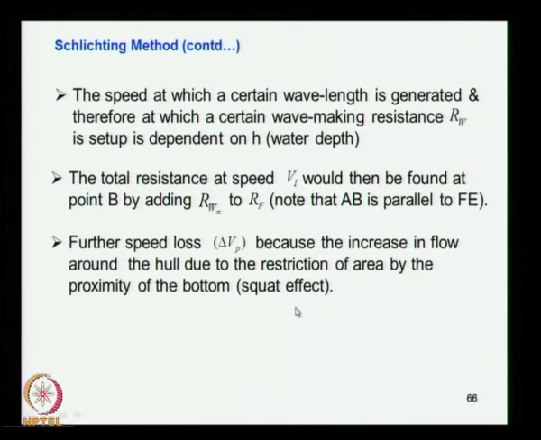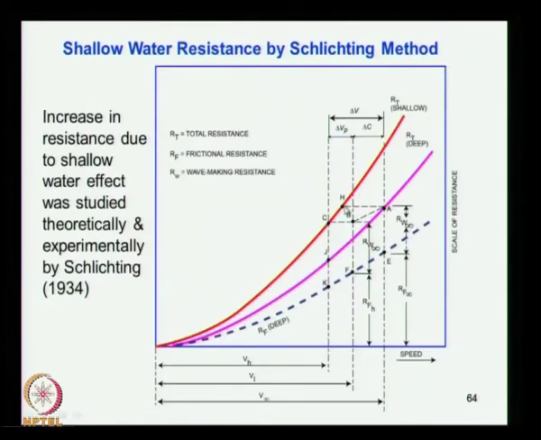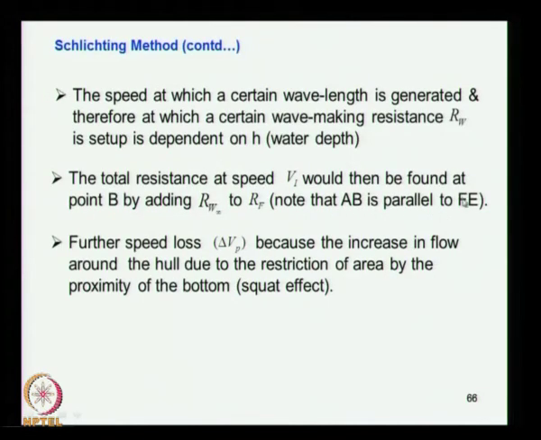by adding Rw. So that is what we have done here at B. The total resistance at Vi is equal to the frictional resistance taken at that point plus the wave making resistance taken as the same. So you just put the same value measured here, Rw infinity, over the frictional resistance for that lowered speed, and you get point B. That means these two lines, AB and FE, are parallel, because you are putting the same value.